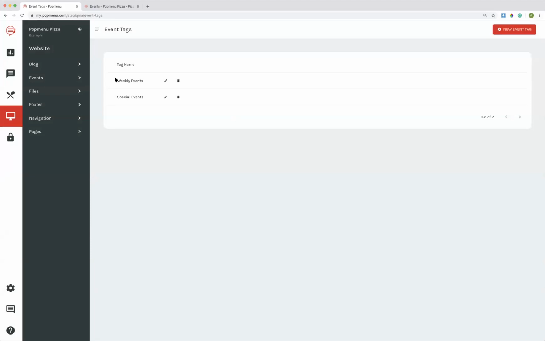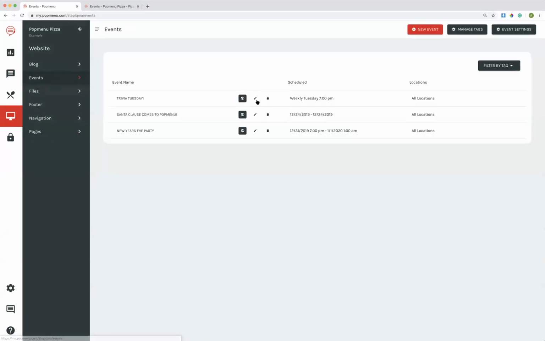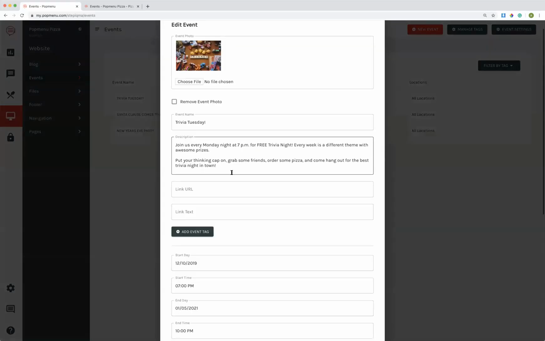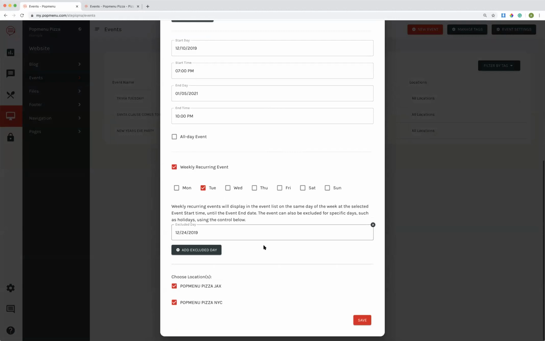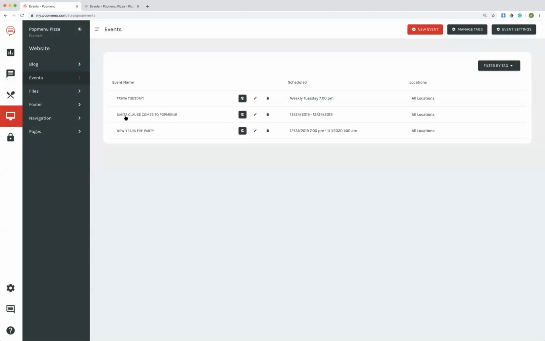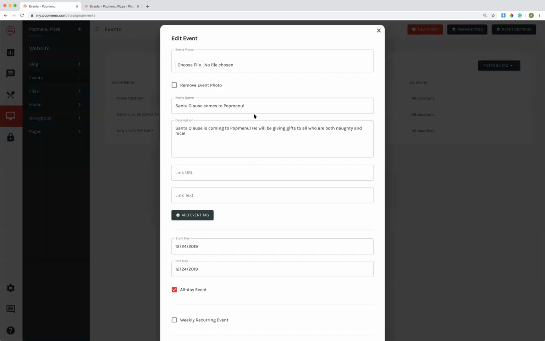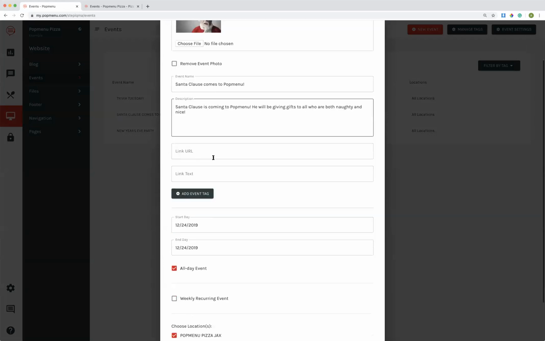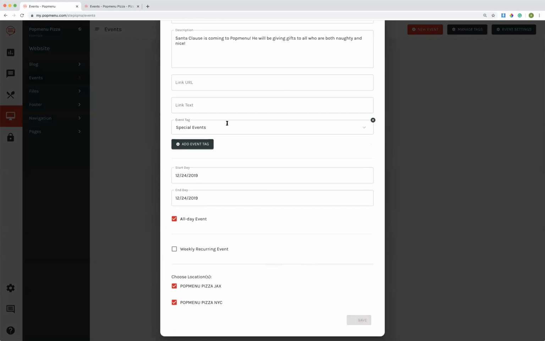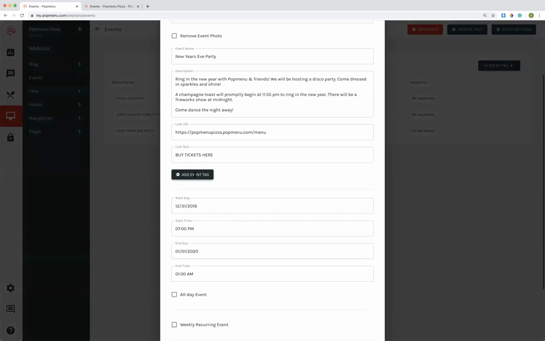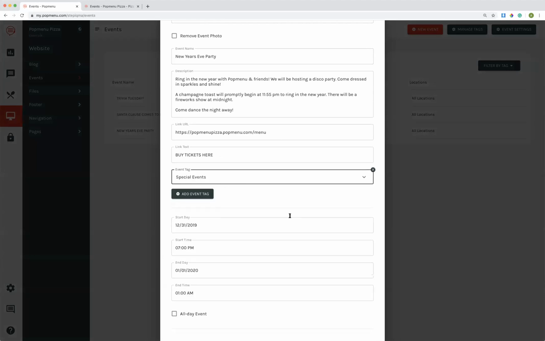What I will need to do now is go to my events and add the tag to them. So my Trivia Tuesday event, if I edit the event and add a tag, this would be considered a weekly event. So I can go ahead and press save. Now my Santa Claus is Coming to Popmenu and my New Year's Eve party are both special events that we don't want to get lost in my weekly events. So if I click on edit, I can add special events here, and I can tag this as a special event.